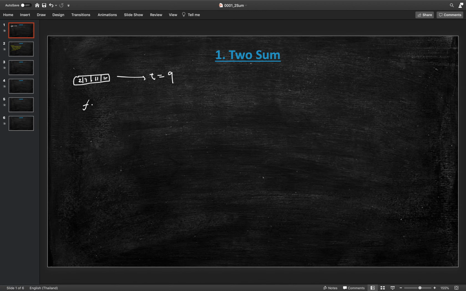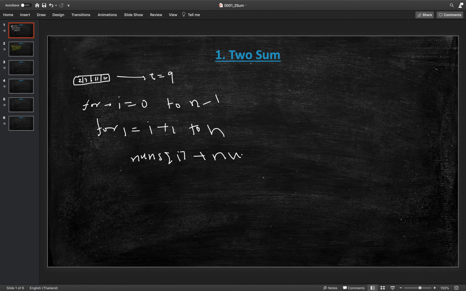We simply brute force run two loops, one for i from 0 to n minus 1 and another nested loop for j equal to i plus 1 to n, and then we check if nums of i plus nums of j is equal to target T or not.